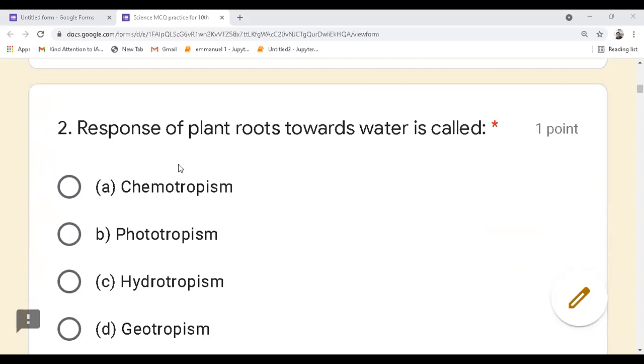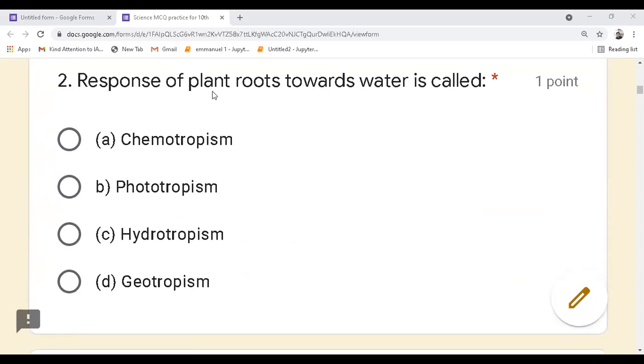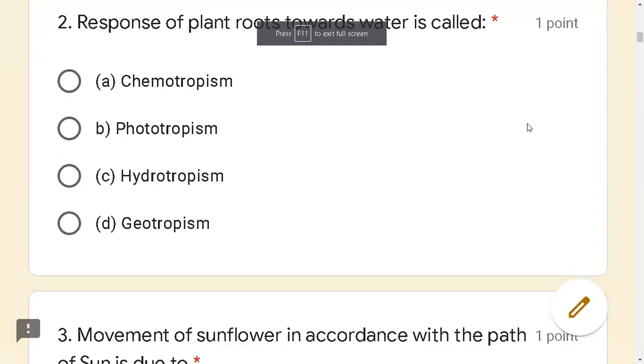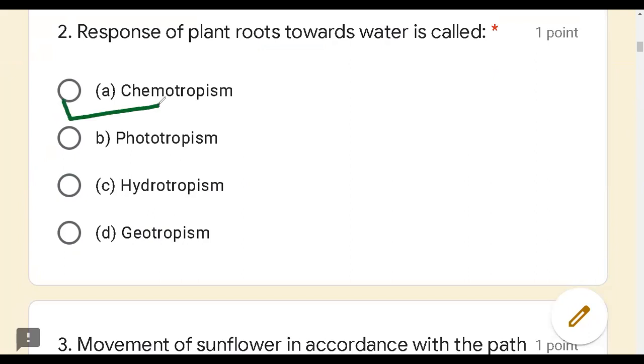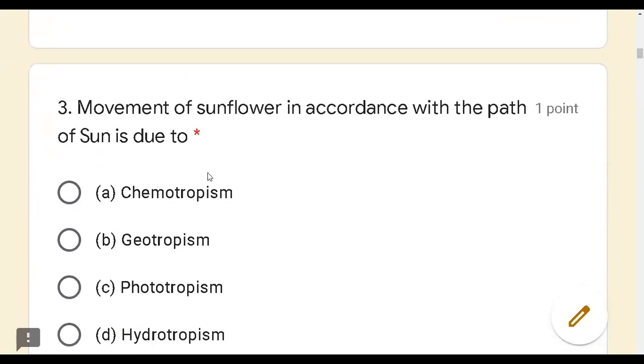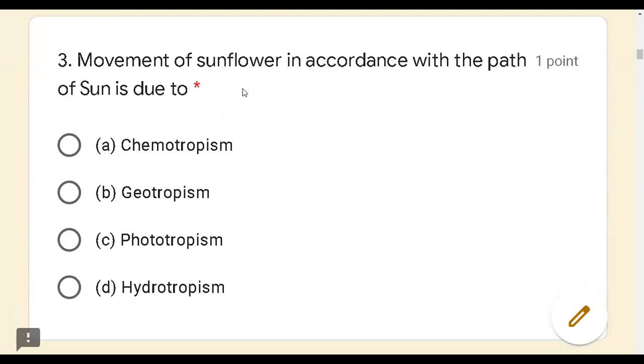Response of the plants towards the water is called as, hydrotropism. Water means hydro, and tropism means the movement. So movement towards the water is called hydrotropism. Movement towards the chemical is called chemotropism. Movement towards gravity is called geotropism or gravitropism. Please remember these are very important. Let us go to the next question.